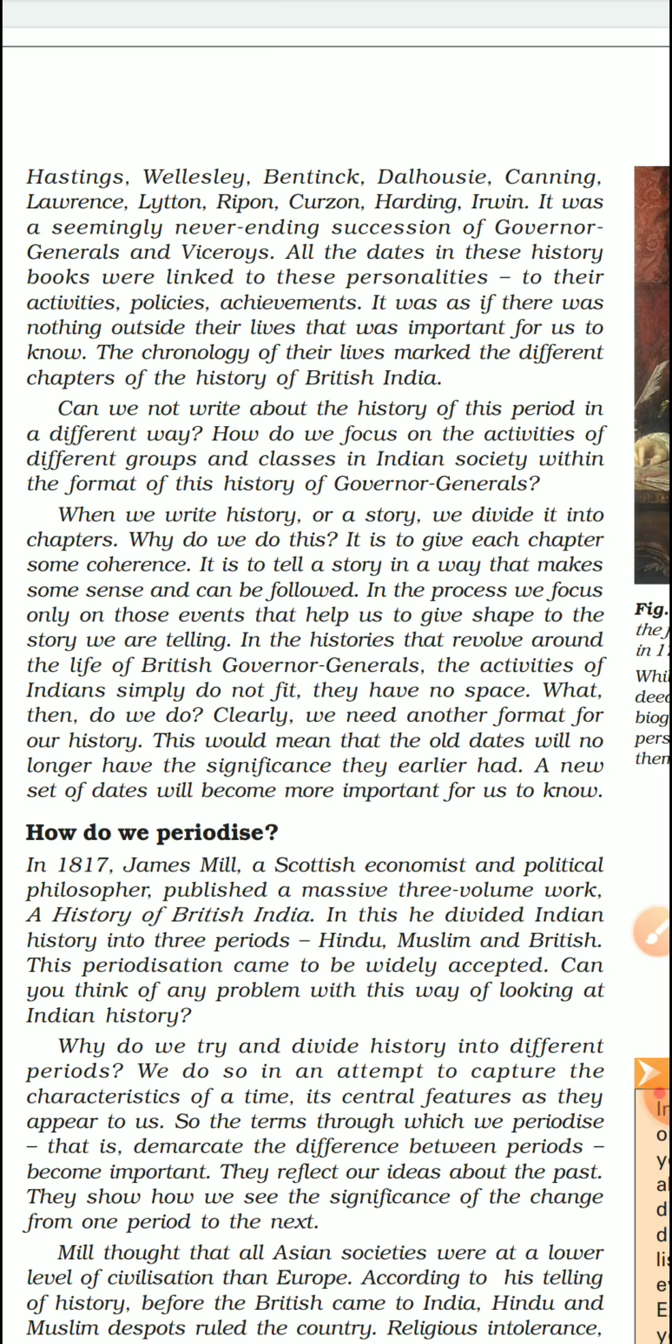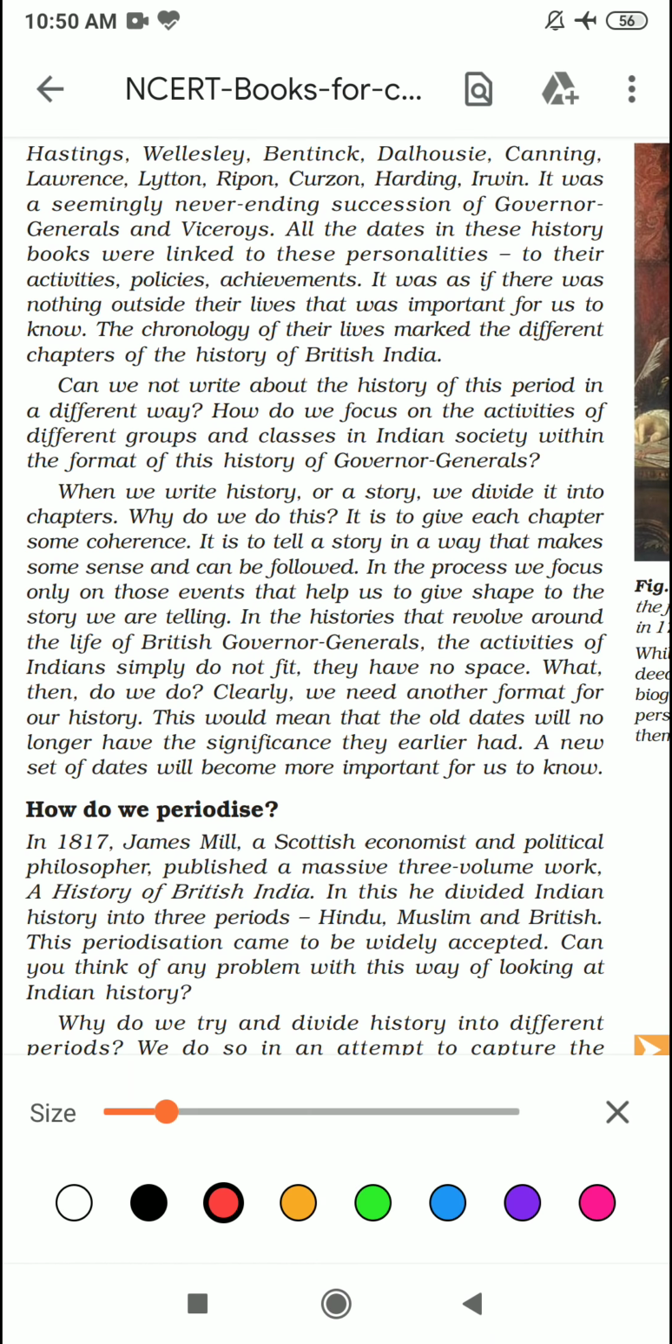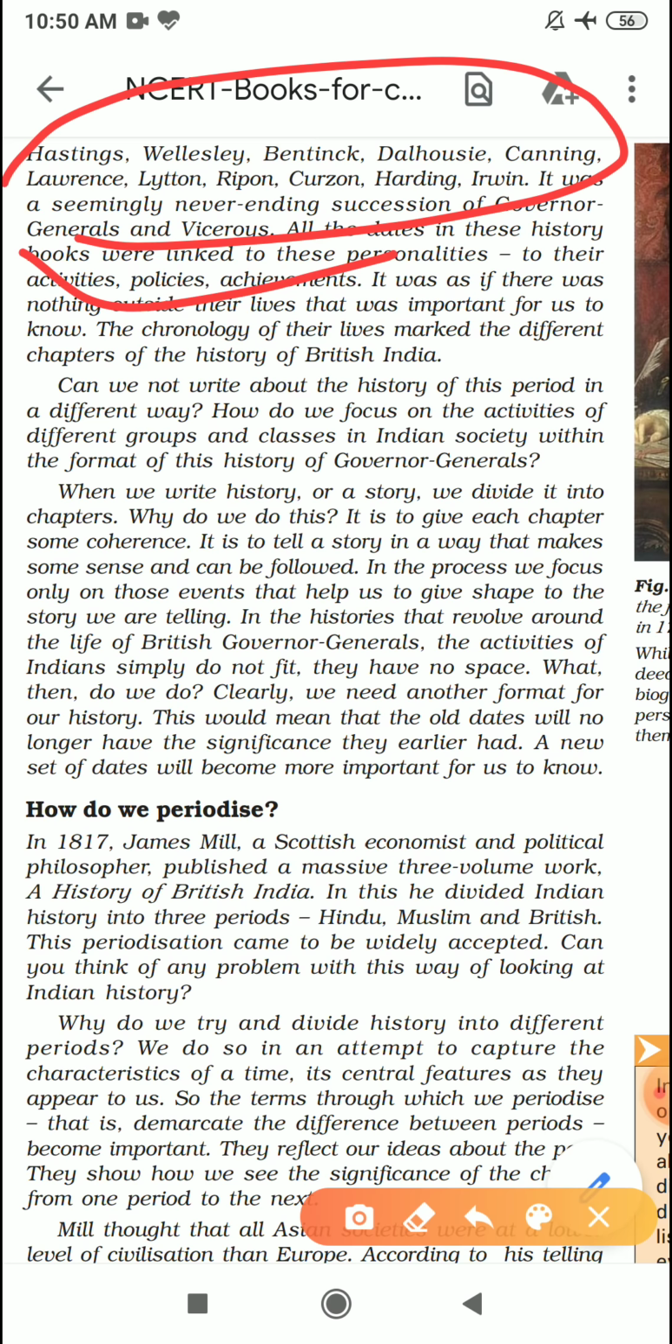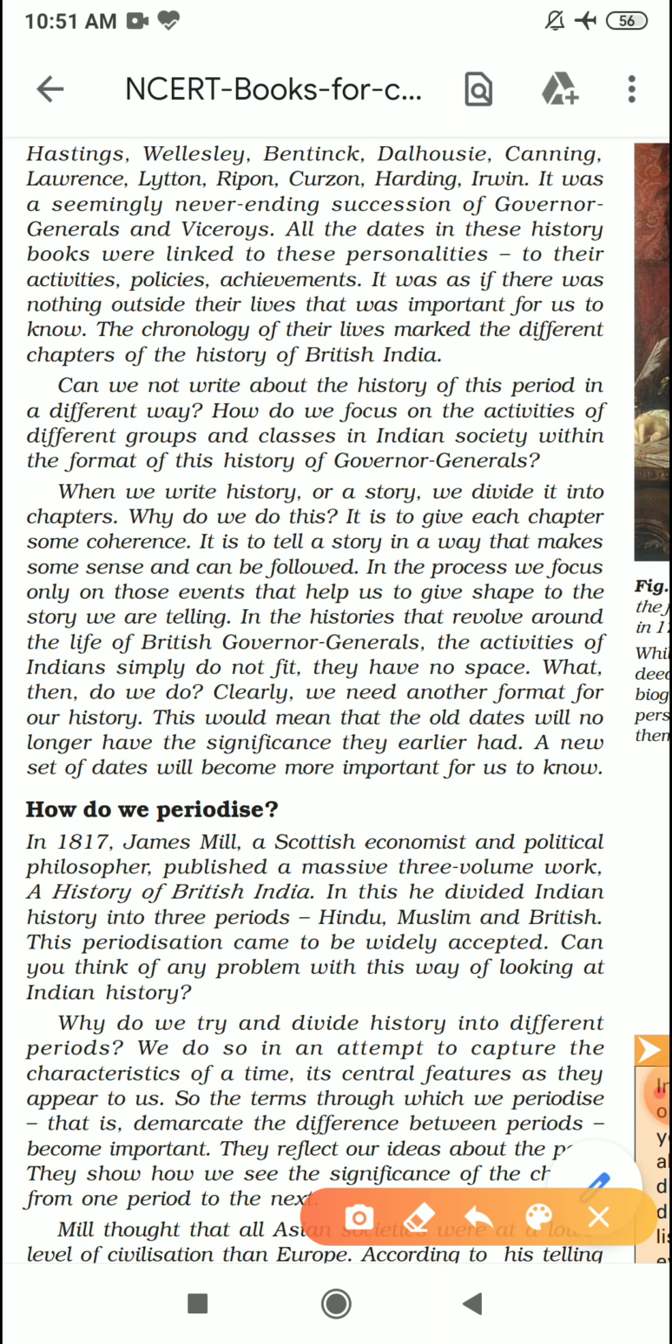So here is one of the important questions: who was the first Governor General of India? Not only him, there were many others. Names are given, if you can see. This is something like a game. Hastings, Warren Hastings, Wellesley, Bentinck, Dalhousie, Canning, Lawrence, Lytton, Ripon, Curzon, and many more. The list is never ending. If we start doing all their names, our class will never end. So when they come in that particular chapter, that time we will read more about them.